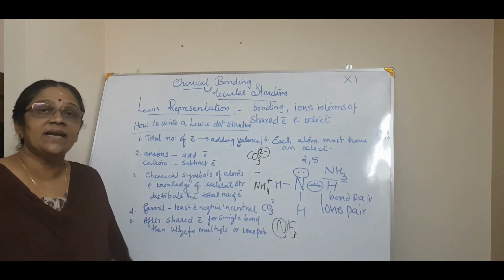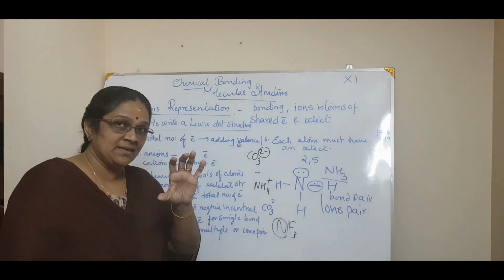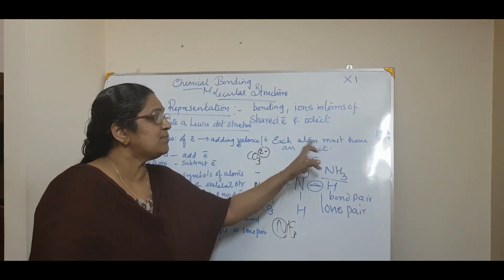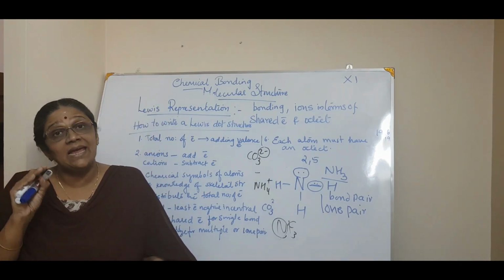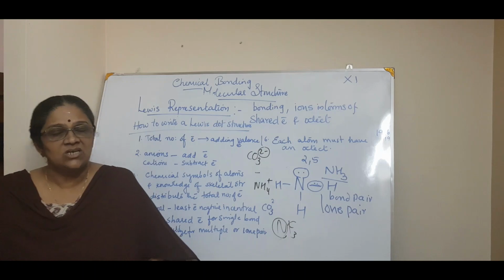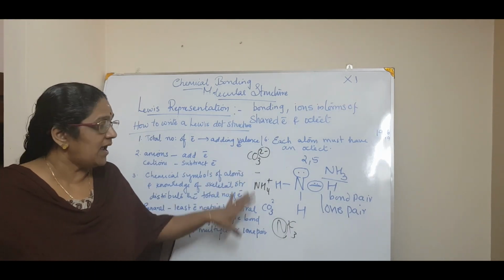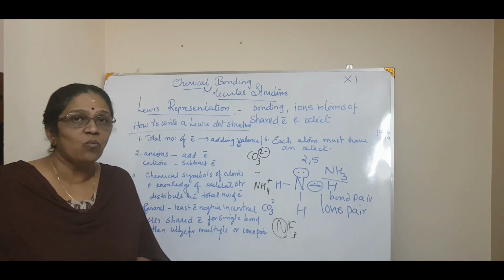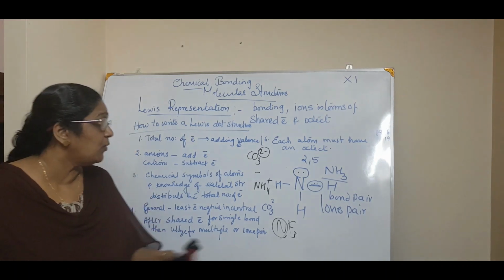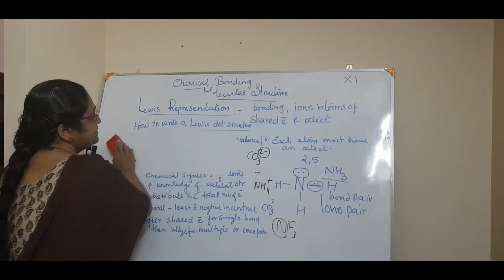Now, whatever said and done, the basic idea is each atom must have an octet, or each atom must contain 8 electrons. Okay. So I think you get the rules, and we will do 1 or 2 examples, and then you can do some homework for that. Okay. So we will do 1 example for that.